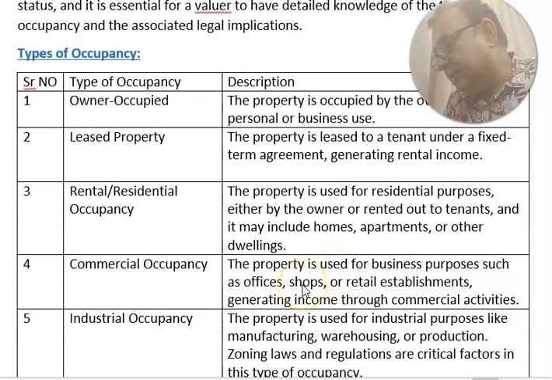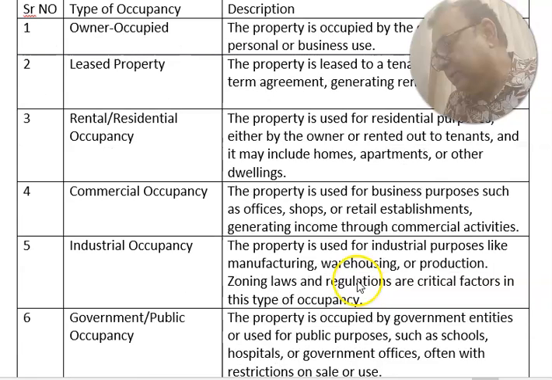Commercial occupancy. This property is used for business purposes such as an office, shop or retail establishment, generating income through commercial activity. Industrial occupancy. This property is used for industrial purposes like manufacturing, warehousing or production. Zoning laws and regulations are critical factors in this type of occupancy.